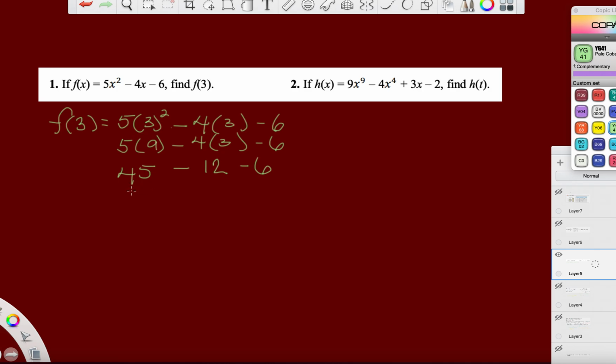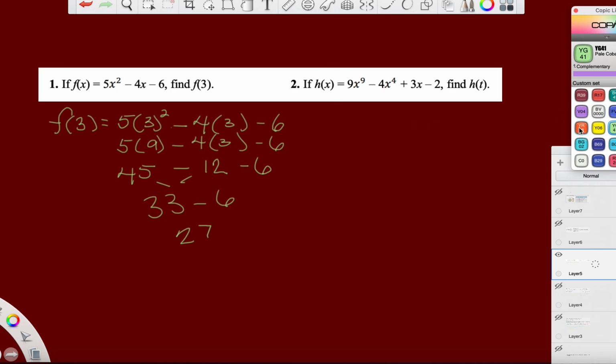Cool. So 45 minus 12, what is that? 33. 33 minus 6, and 33 minus 6 is 27. That's all it is. Cool.